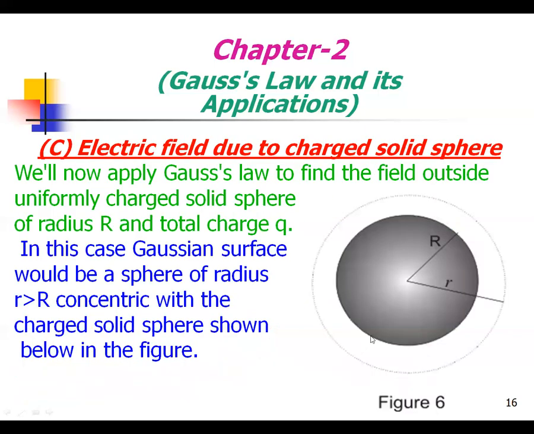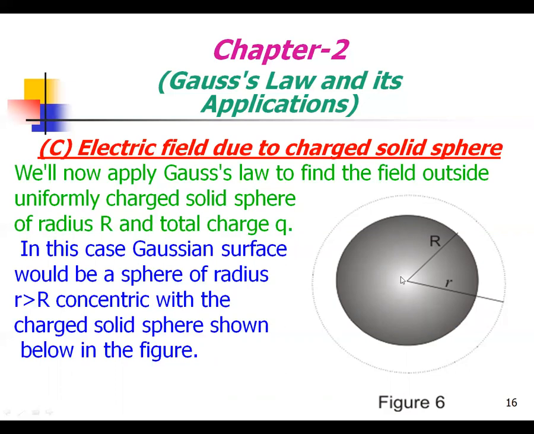Similarly, another application is the electric field due to a charged solid sphere. This is a solid sphere. You have to consider one point inside the sphere and another outside the sphere, to which we can apply Gauss's law.